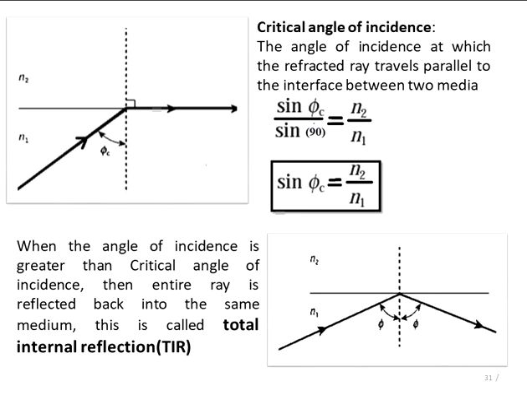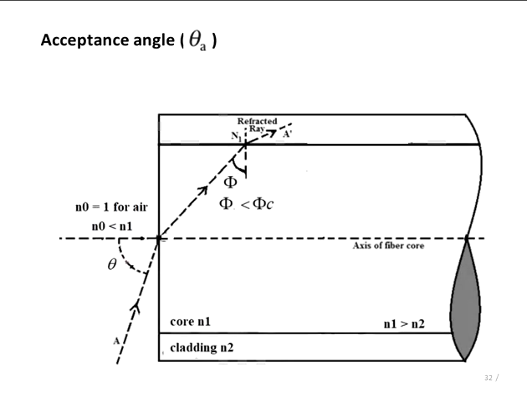One more parameter needs to be considered here, that is the acceptance angle theta A. Consider ray A strikes the core at angle theta measured with respect to the fiber core axis. Now this ray will be refracted inside the core.